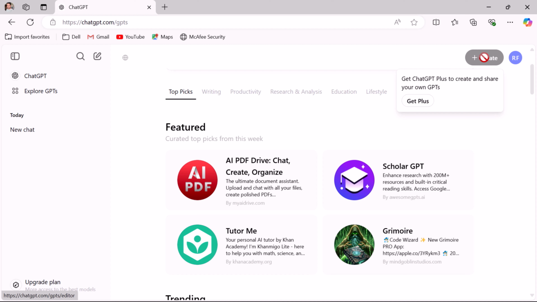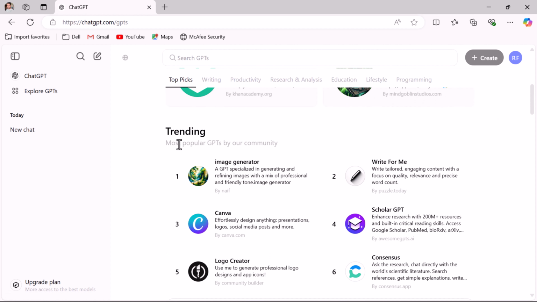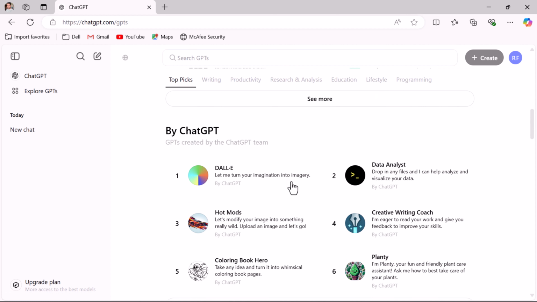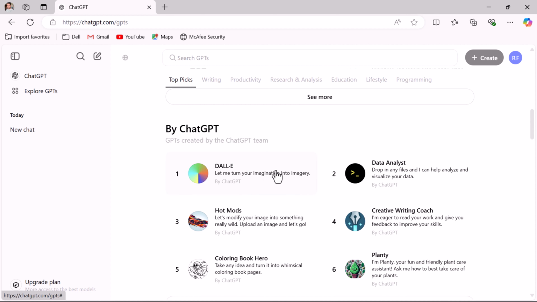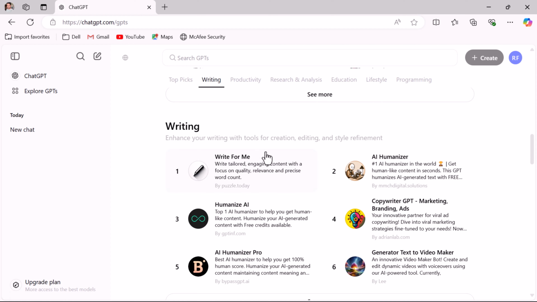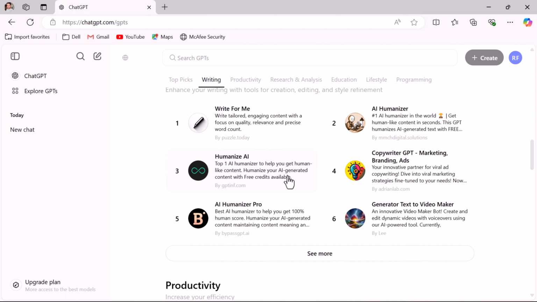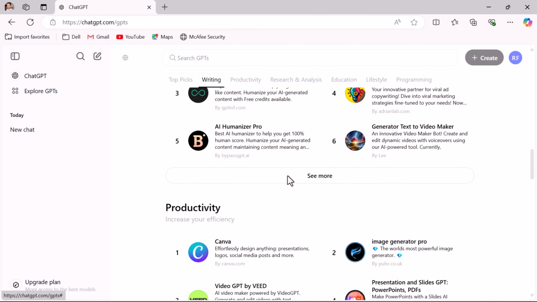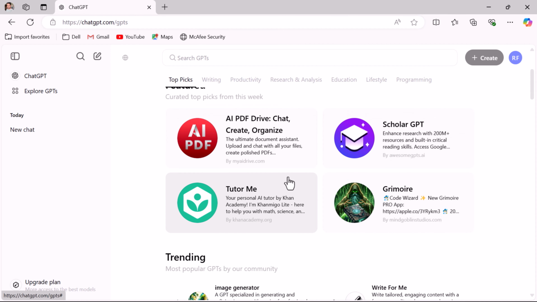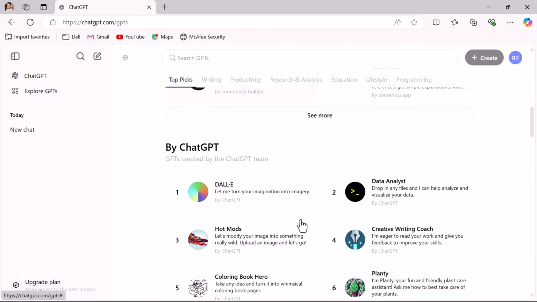This create feature is available only for ChatGPT Plus users, that is, the paid version. Here, trending: these are the GPTs by the ChatGPT community, and these are the GPTs created by the ChatGPT team, and these are the GPTs useful for writing content. So these are the freely available GPTs. You can go ahead and access them as per your requirement.